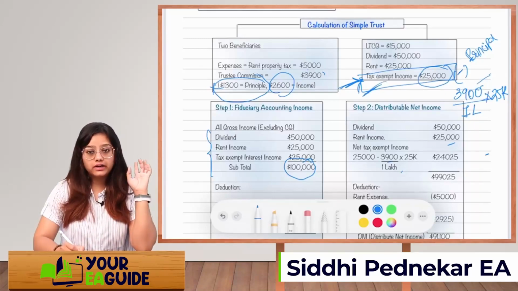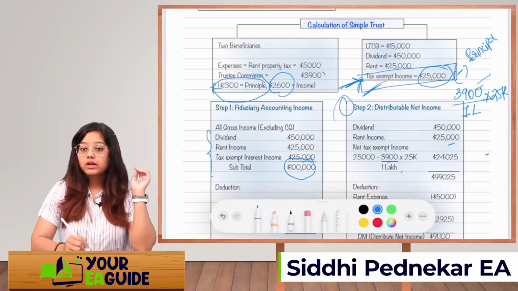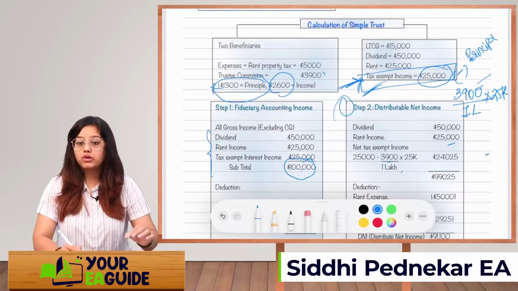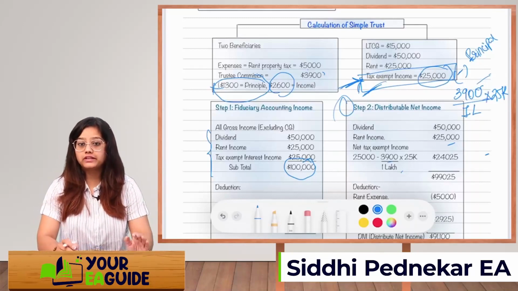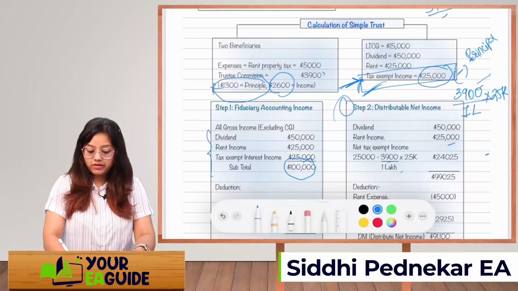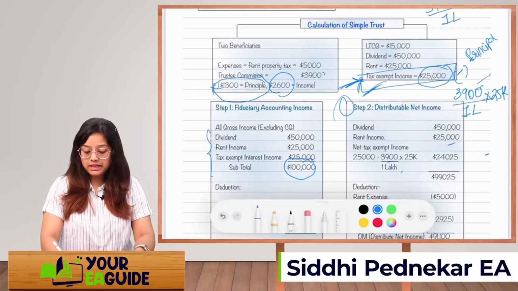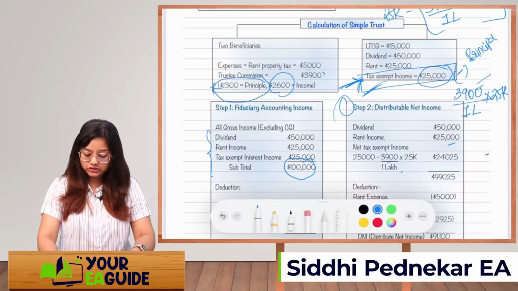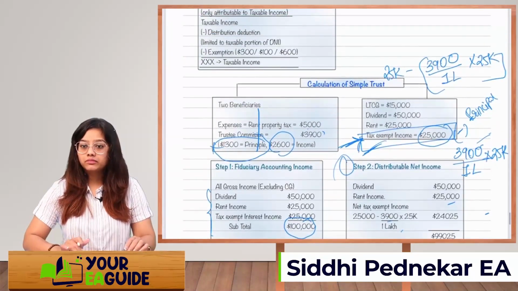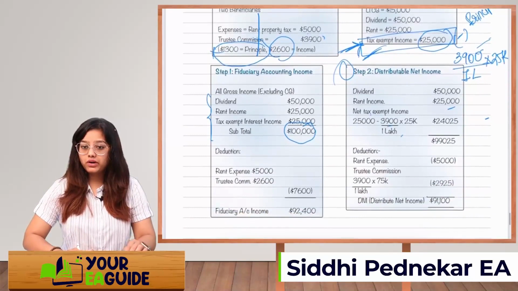Means what? 3,900 is allowed for step 2, but only up to the amount of taxable income. So what is your tax exempt? 25,000. So take the ratio. Out of 3,900 divide by 1 lakh, that is total income, multiply by tax exempt income. Whatever is the amount, you are going to reduce it from the 25,000. Okay, guys? Got it? This is an important part.